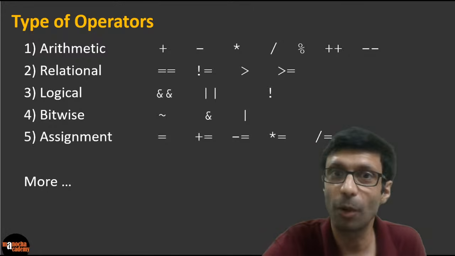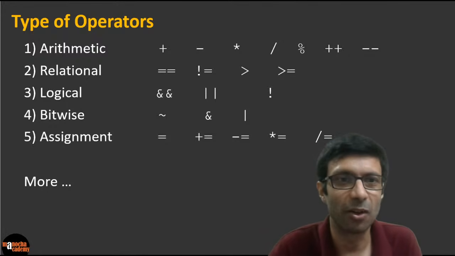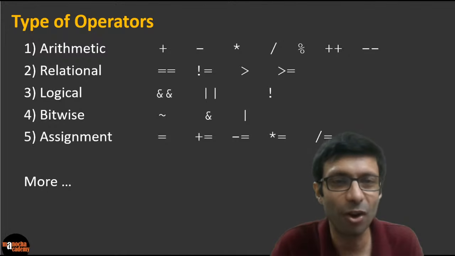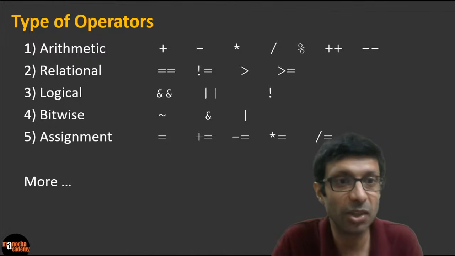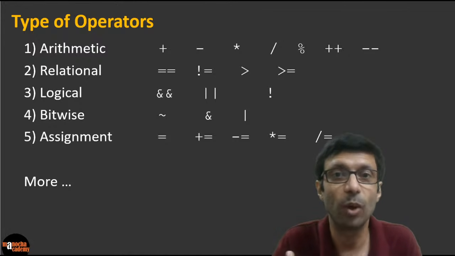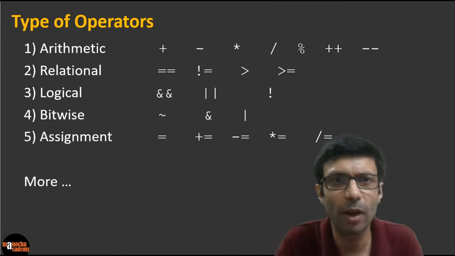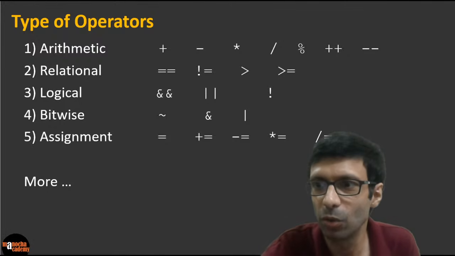Then you have logical operators, and, or, just like when we ask, are you free today, and is it not raining? Then let's go out and play. And or, right? Would you like to eat rice or would you like to eat pizza for dinner? So or. What would you like to have? Those are the logical operations. Then you have bitwise and assignment. There are lots of operators, and you can read about that.